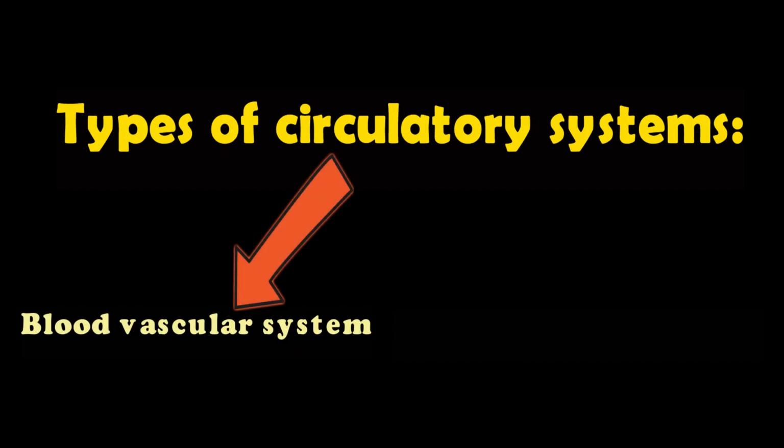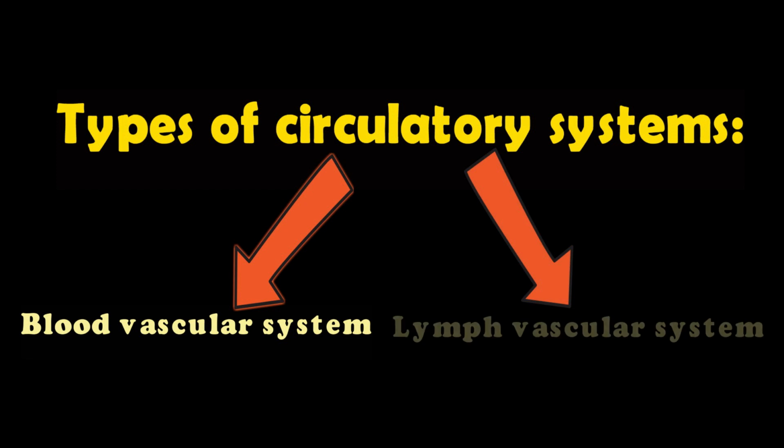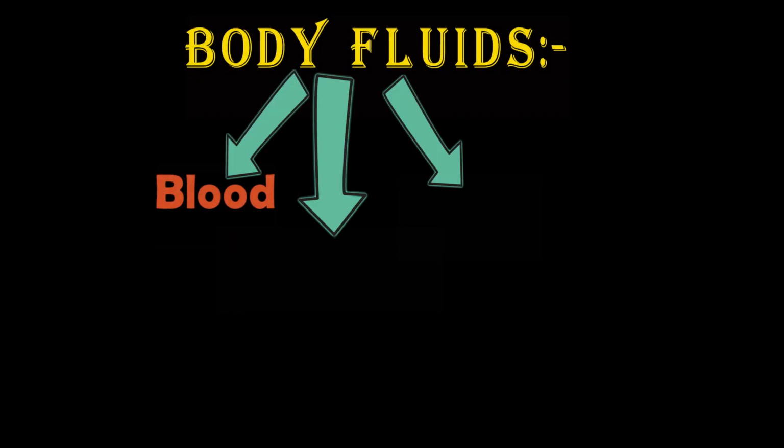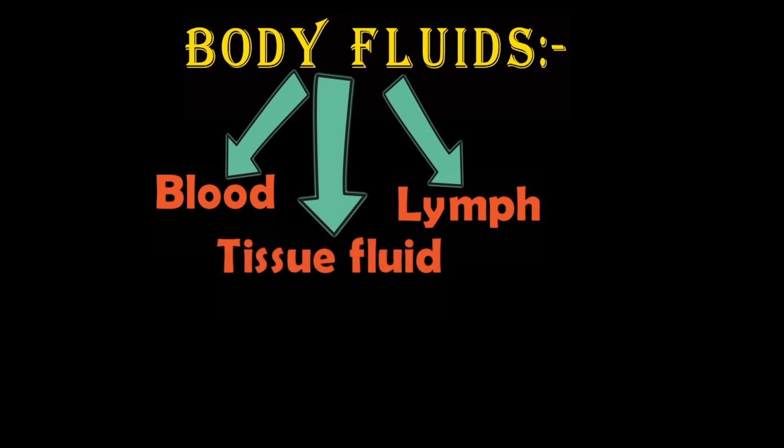Types of circulatory systems. One is the blood vascular system, where blood is the main fluid. Second is the lymph vascular system, where lymph is the main fluid. Let us know the principal fluids of the body. These are of three types: blood, lymph and tissue fluid.